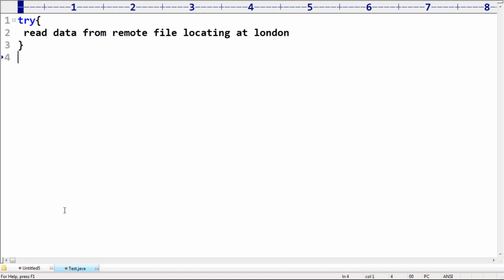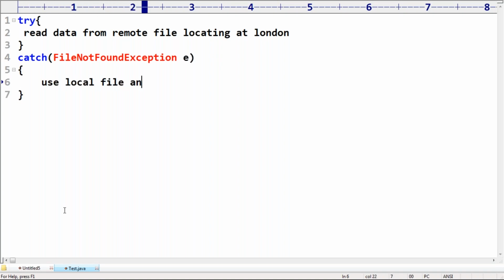At runtime, if there is some problem in the main flow, then automatically catch. Catch FileNotFoundException. If a FileNotFoundException is coming, use the local file and continue the rest of the program normally.